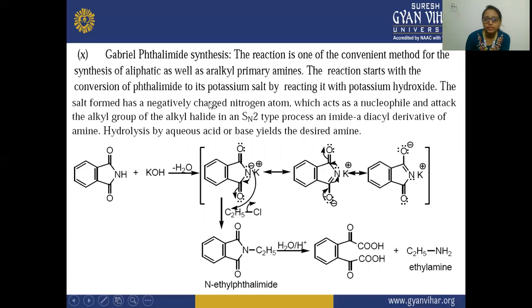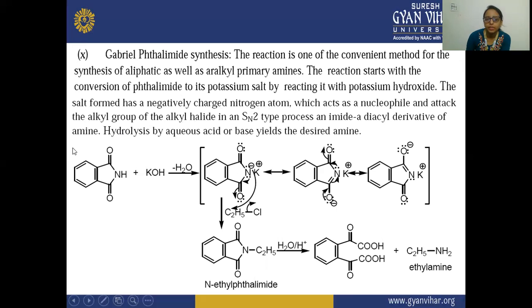The salt formed has a negatively charged nitrogen atom which acts as a nucleophile and attacks the alkyl group of the alkyl halide in an SN2 type process, forming an imide, a diacyl derivative of the amine. Hydrolysis by aqueous acid or base yields the desired amine.